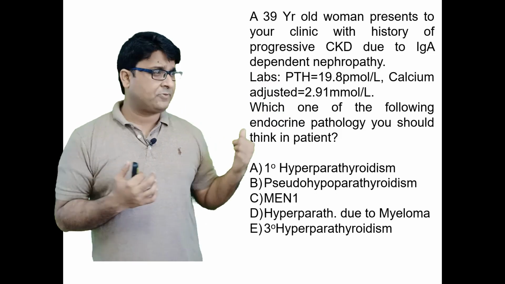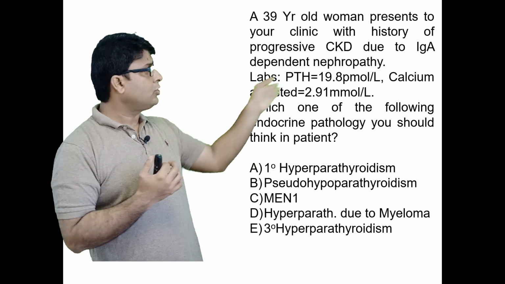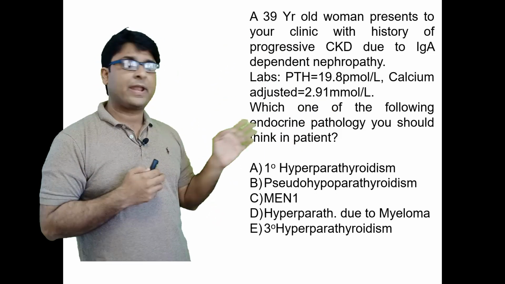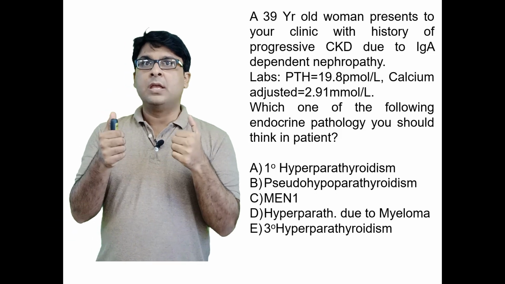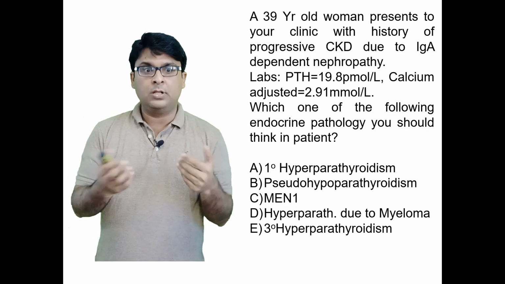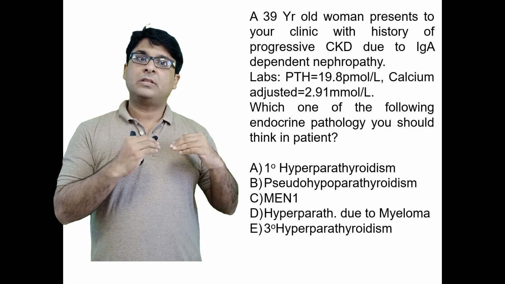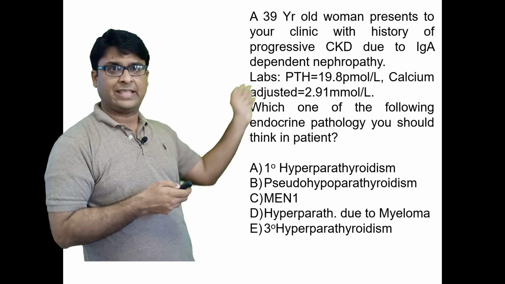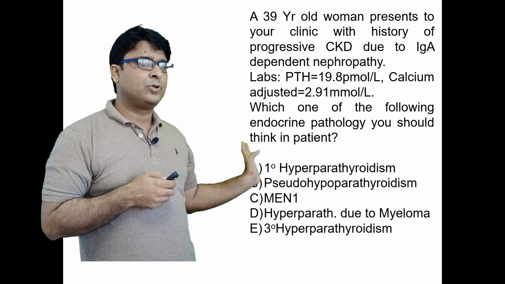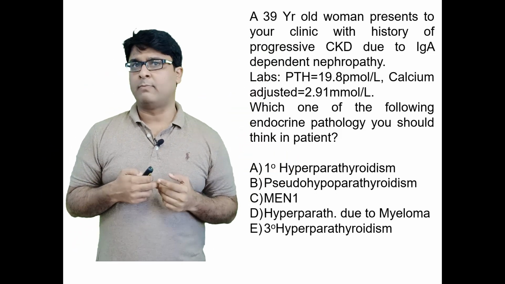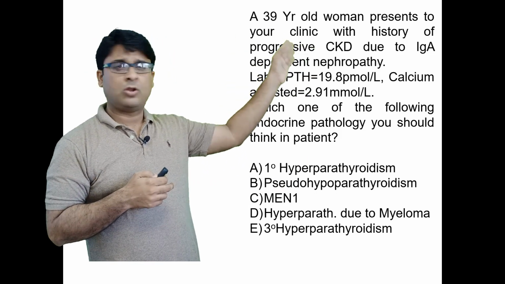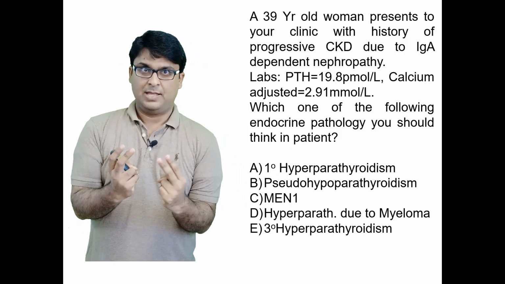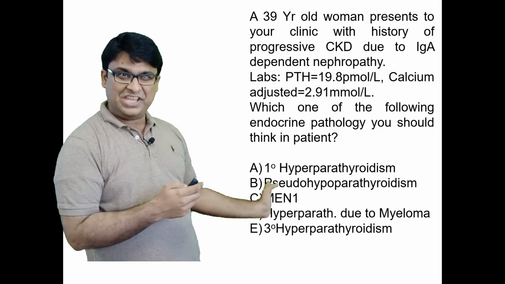MEN, we cannot predict. Option C is not the right option because they have not told any other glandular involvement, so we cannot talk about MEN. Pseudohypoparathyroidism is when the PTH levels are normal or even high, but there is resistance in the end organ. But there is nothing mentioned like this in this scenario. And due to myeloma, they also do not say anything about myeloma, okay? So they're not giving any indication or any symptomatology about myeloma. So we are down to two options again, and those two options are option A and option E.